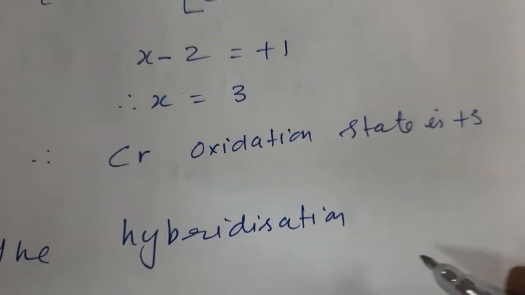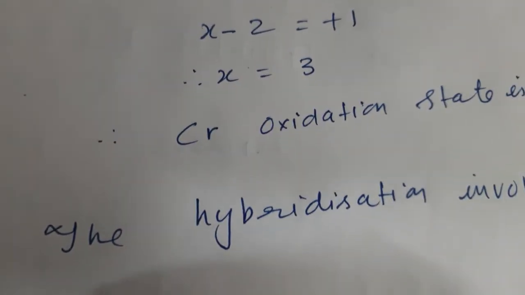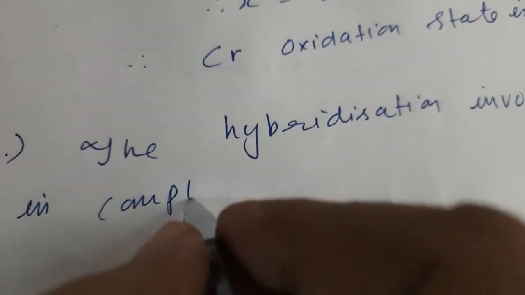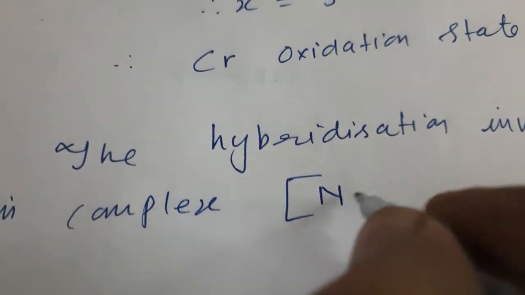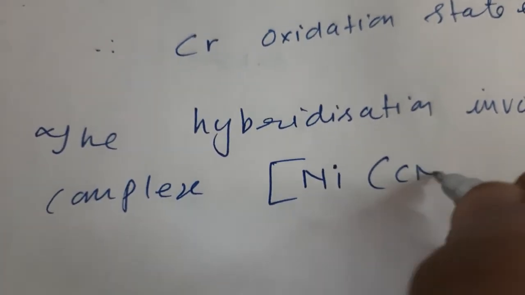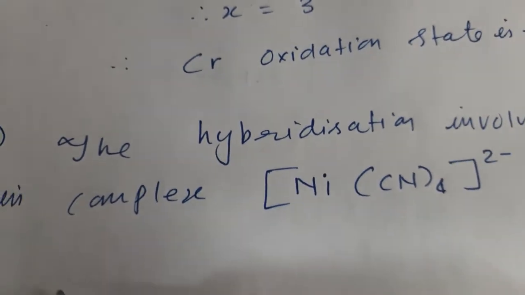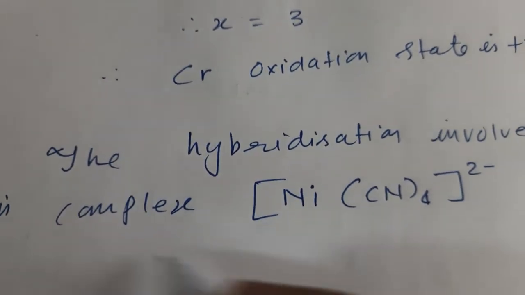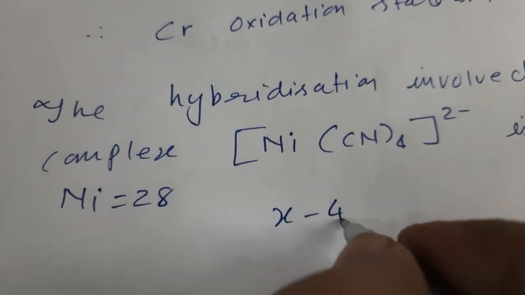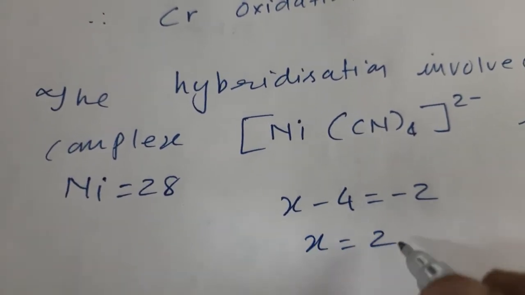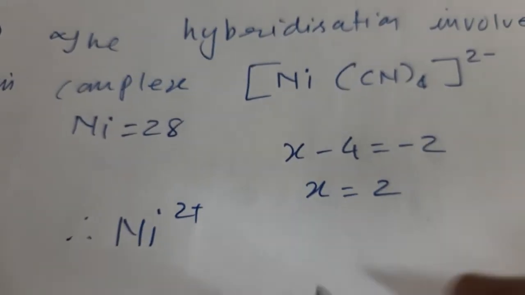involved in the complex NiCN4 2 minus. So nickel, atomic number is 28. Nickel oxidation state is... So x minus 4 is equal to minus 2. So x is equal to 2. Therefore we will write nickel 2 plus. Nickel is 28, so 26 only we have to write.